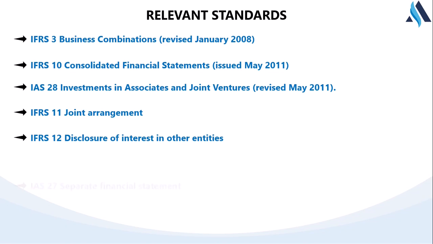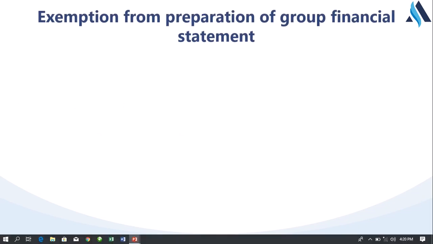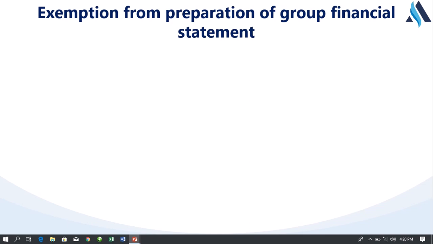Another relevant standard is IAS 27, because company P is a separate entity, company X is a separate entity. Both have to prepare financial statements following the principle in IAS 27. So the next big question is exemption from preparation of financial statements as a group.